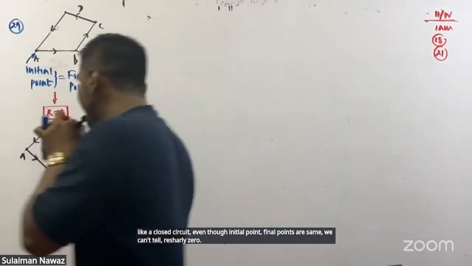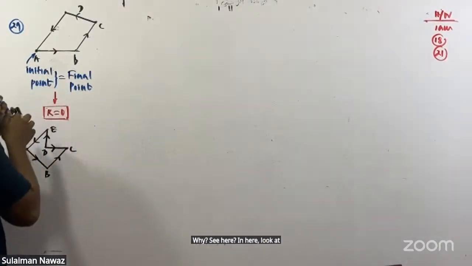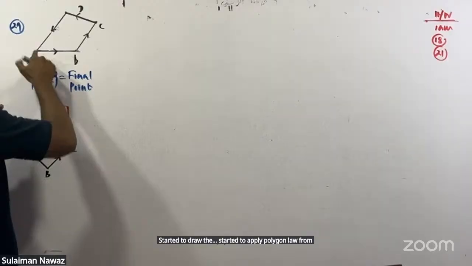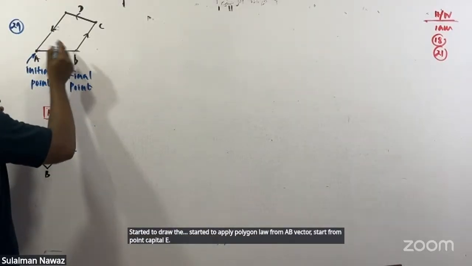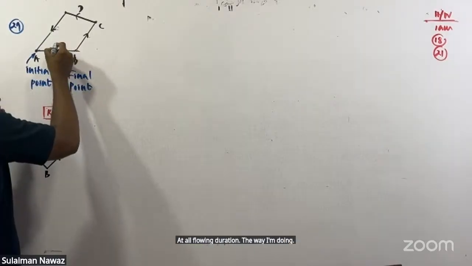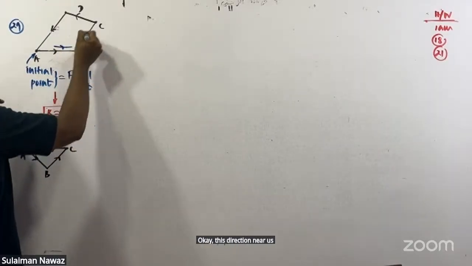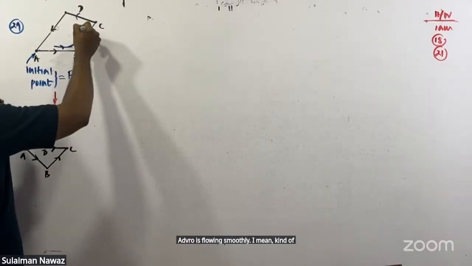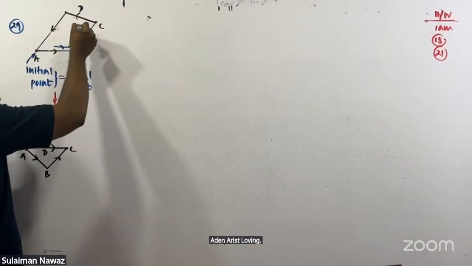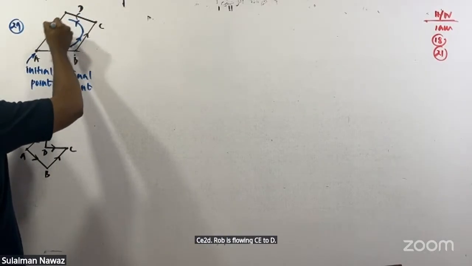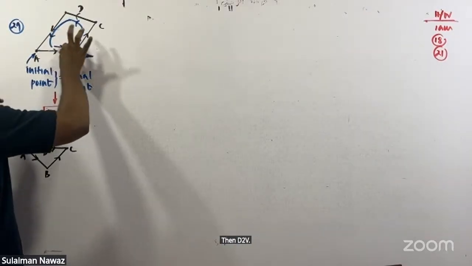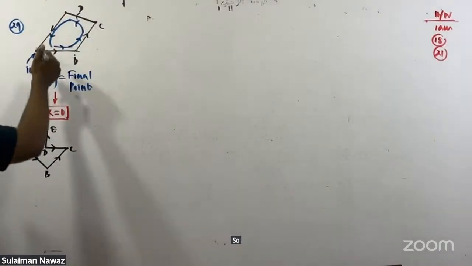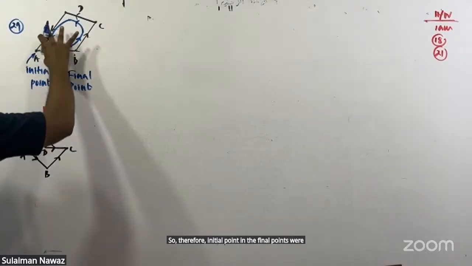Why? See here, look at the way the arrows are flowing. I started to apply the polygon law from the AB vector, starting from point A. The arrow is flowing in this direction. Then B to C, the arrow is flowing smoothly in an anti-clockwise direction. Then C to D, then D to E, the arrow is flowing smoothly in the same anti-clockwise manner. So the initial point and final point are the same. Therefore, the result is 0.